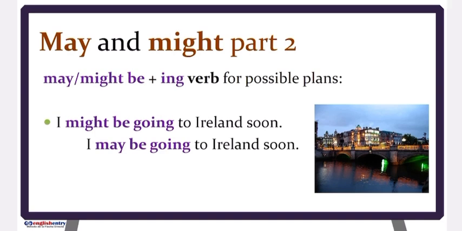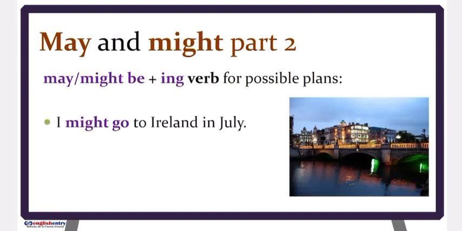But note that you can also say I might go or I may go with little difference in meaning. It's almost the same thing. So you can say I might go to Ireland in July. I may go to Ireland in July. So it's almost the same thing.